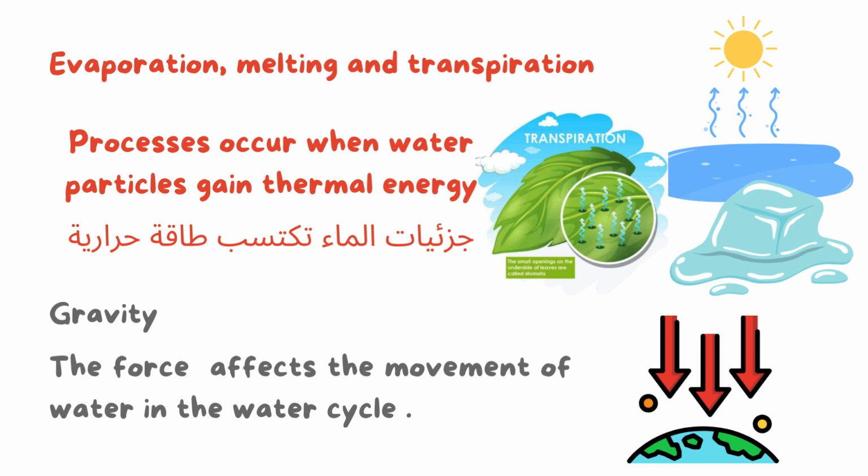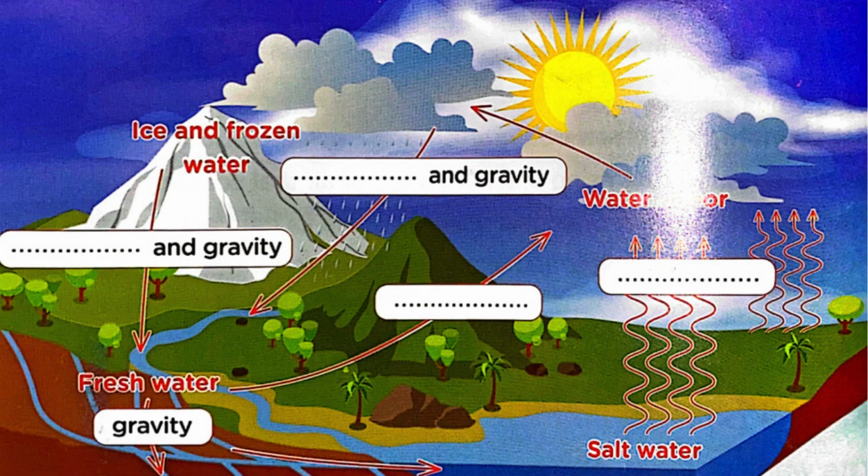I want you to know that gravity, the force, affects the movement of water in the water cycle, as we mentioned in part 1. Gravity is the force that affects the movement of water in the water cycle. Here we have a model of the water cycle, and we have blanks, and we need to fill in these blanks.